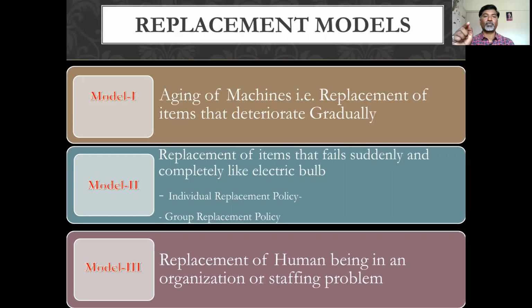So which policy is better for the organization, individual replacement policy or group replacement policy? To decide that, the model two type of replacement model is used. And the third model is replacement of human beings in an organization, or the staffing problem. To recruit new staff, what policies, what models you are using, that comes under the third type of model, that is model 3.